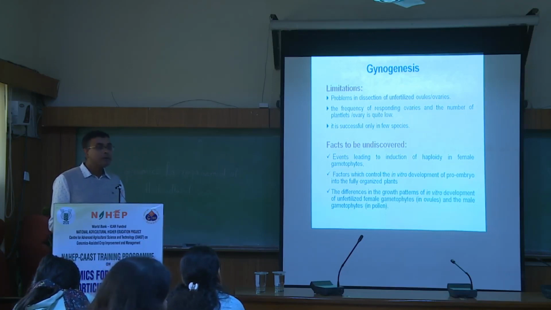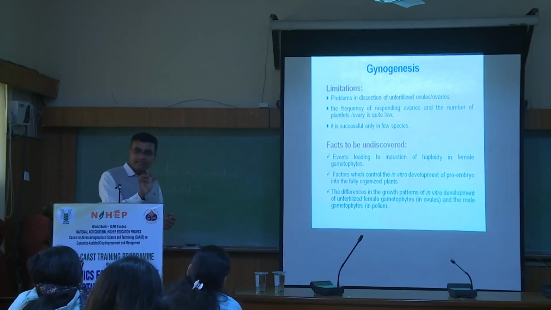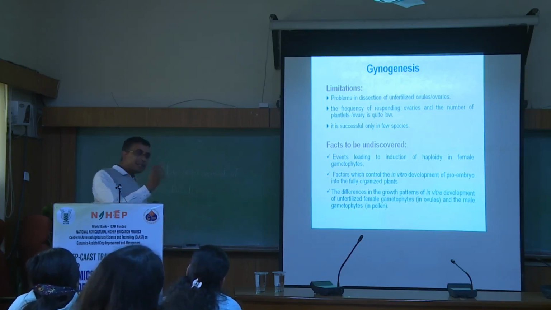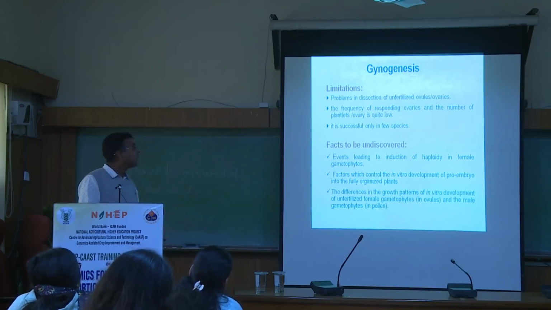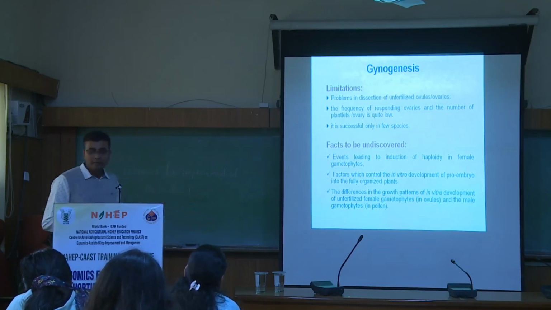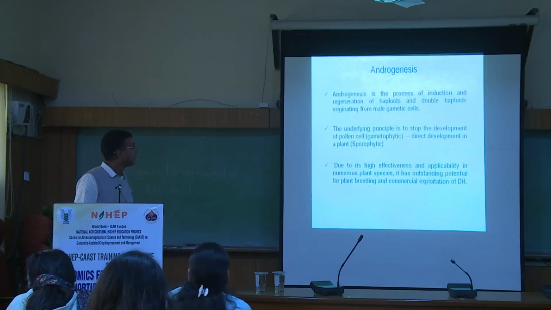a limitation. But when you go for androgenesis or microspore culture, you are taking the anthers and the pollen grains. Even within a single anther, there are millions of pollen grains or microspores. So within a single plate, if you culture, you can get hundreds of haploid plants, but that cannot be done with gynogenesis. You have to do a large number of cultures and take a large number of ovaries, and it will take more time to develop a large population.